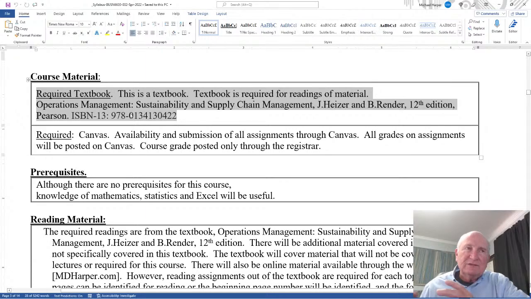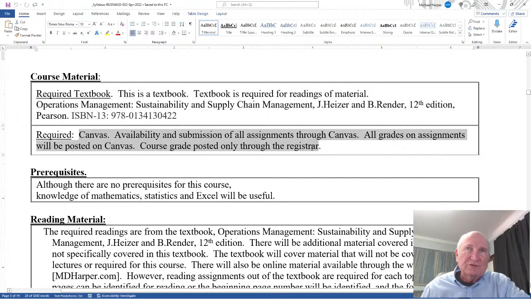That's required because, again, you use that textbook according to your learning styles and the best way for you to use it. All of the material that I have, all of the assignments are based on the lectures and the video material, and the textbook can be used to support that. But you decide how and where and when and how much of each of those to use. And Canvas is also required because all homework, all assignments are downloaded through Canvas and uploaded through Canvas. So everything is through Canvas.